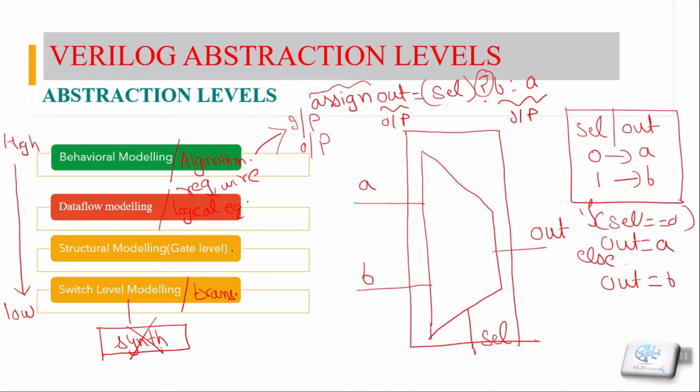Now moving on to the third level of abstraction, that is the structural modeling or the gate level of modeling. If we go one level down, inside the mux we are defining our mux in terms of the gates. So if we are defining our circuit at the gate level in Verilog, we call it the gate level of modeling.